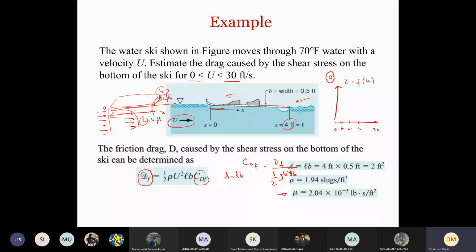Now, based on these properties, because this L times B is basically the area, if we put these known values in this equation, then the drag force equation can be simplified in terms of u and CDF.